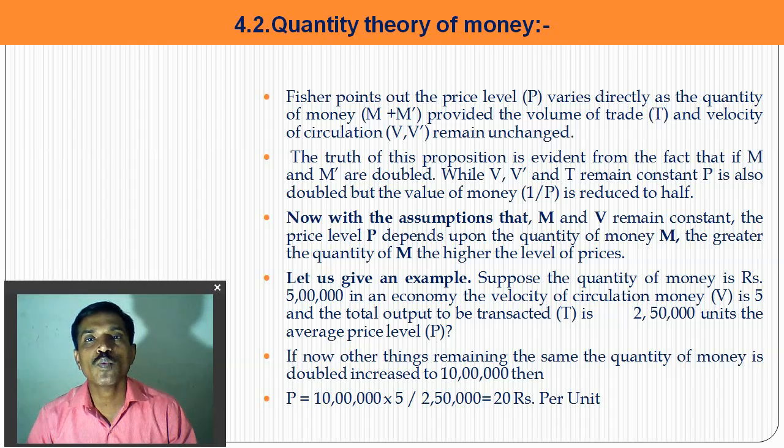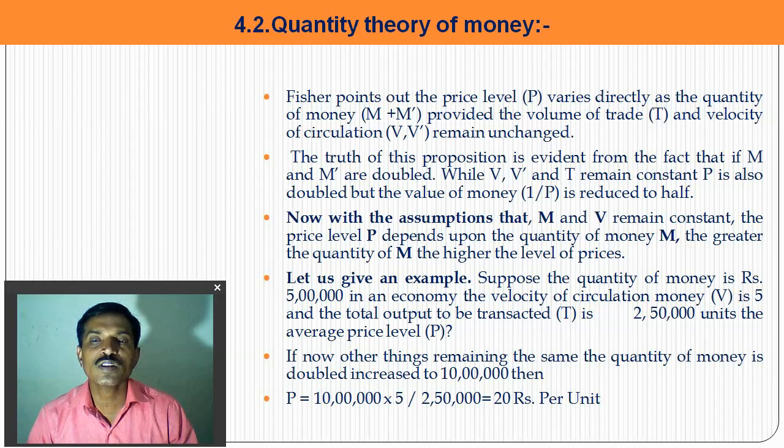At that time, the goods and services transactions and the velocity of money and credit money are unchanged and constant. The truth of this proposition is evident from the fact that M and M dash are doubled. So while V, V dash and T remain constant, P is also doubled, but the value of money is reduced to half.